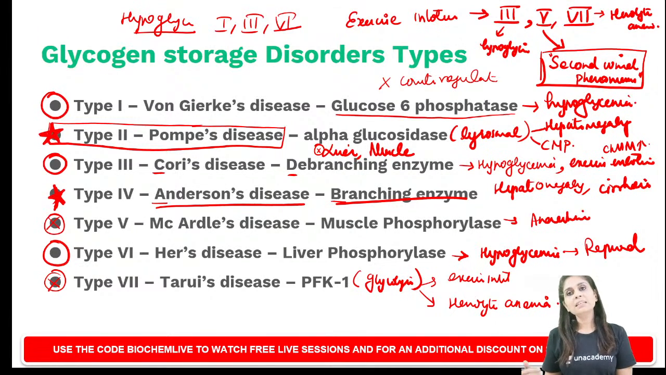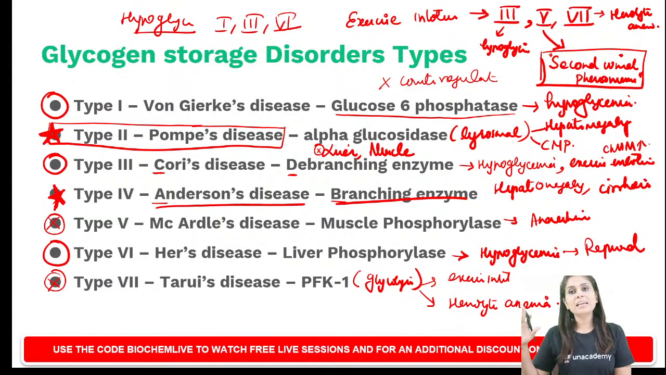Now, what are the disorders which present as exercise intolerance? 3, 5 and 7. Exercise intolerance will be 3, 5 and 7. And 3, you know, presents along with hypoglycemia. Type 5 or McArdle's will present as exercise intolerance, and there is the second wind phenomenon. McArdle's or myophosphorylase defect will present with the second wind phenomenon.